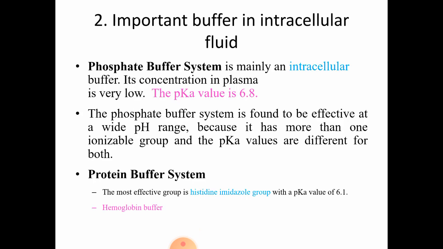Next question, important buffer in intracellular fluid. That is, two are there, phosphate buffer system and protein buffer system. Phosphate buffer system is mainly an intracellular buffer. Its concentration in plasma is very low and pKa value is 6.8. The phosphate buffer system is found to be effective at a wide pH range because it has more than one ionizable group and the pKa values are different for both. Then protein buffer system is by the histidine imidazole group having a pKa value of 6.1, and it is hemoglobin buffer.